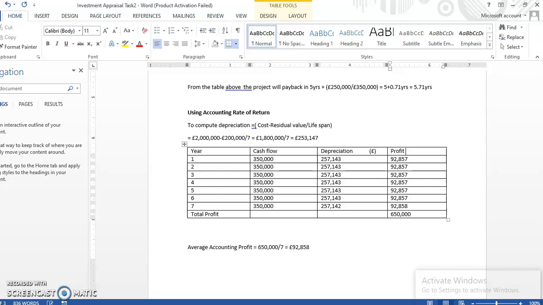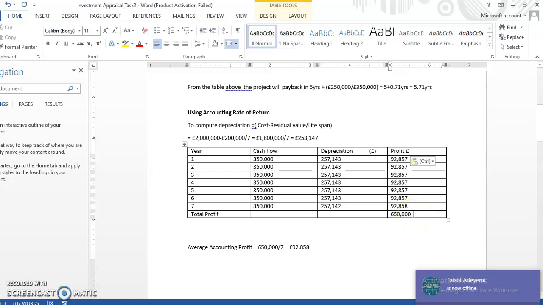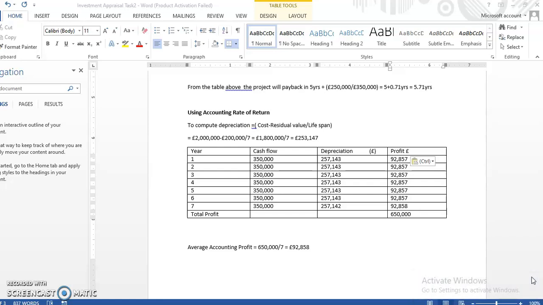Now this shows that if we apply the accounting rate of return, we can make a profit of 650,000 at the end of the 7th year.